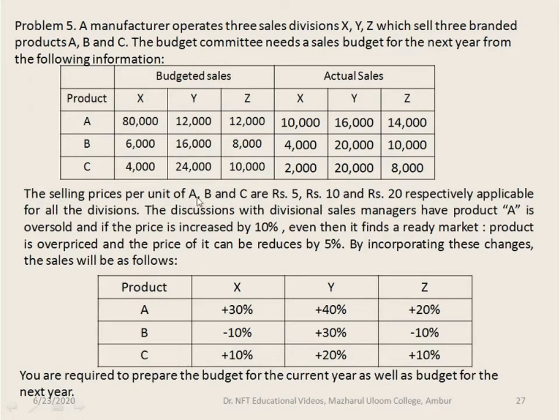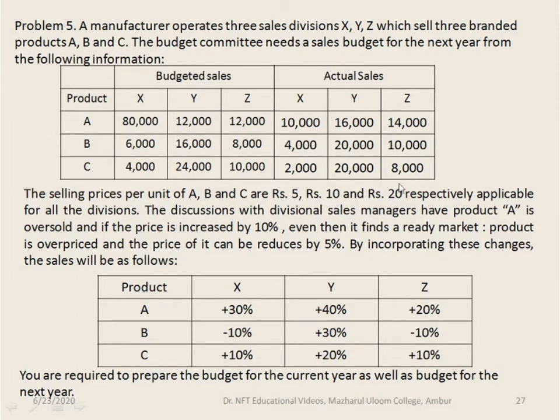The selling price per unit of A, B and C are rupees 5, 10 and 20 respectively, applicable for all the divisions. The discussions with divisional sales manager have shown product A is oversold and if the price is increased by 10%, it still finds a ready market. If a product is overpriced, the price of it can be reduced by 5%. So if we see the prices of the products, 5 rupees for the product A, as this is oversold, it can be increased by 10 percentage. Price will be increased here. Whereas product B, it's normal price and we can keep it as it is.